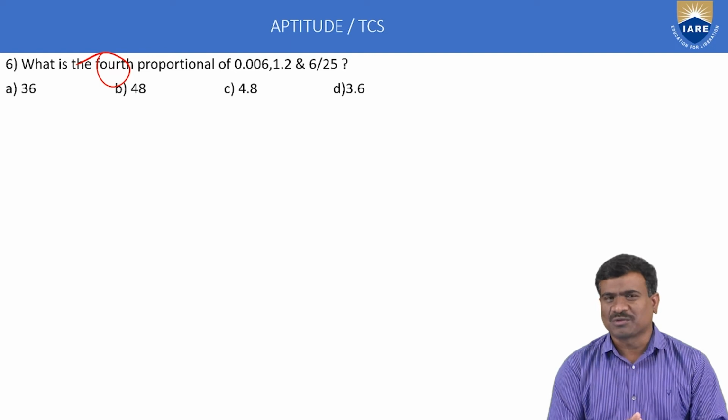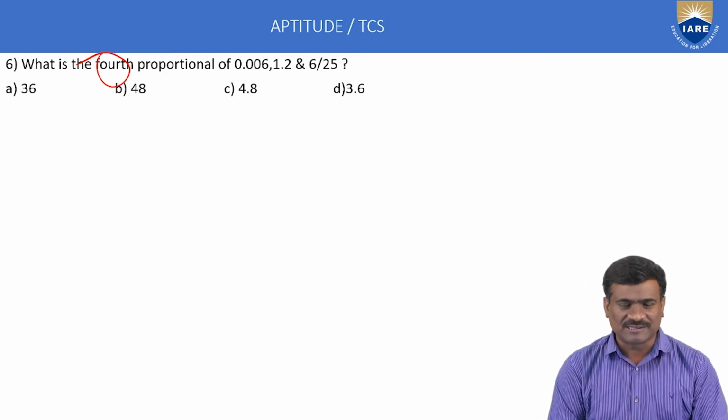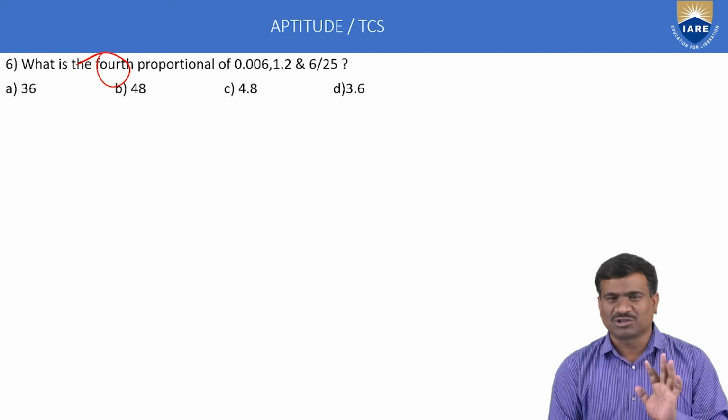What is fourth proportion? Definition of proportion: the equality of ratios is called proportion. Proportion principle: product of extremes is equal to product of means. By using proportion, find out the fourth number. Fourth indicates the fourth number. By using proportion, calculate the fourth number.